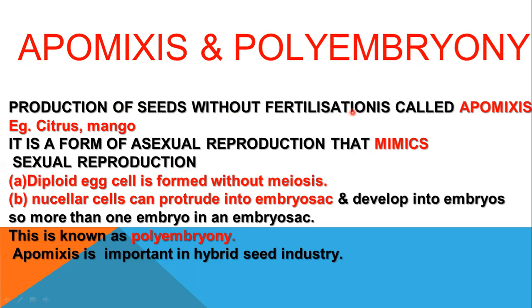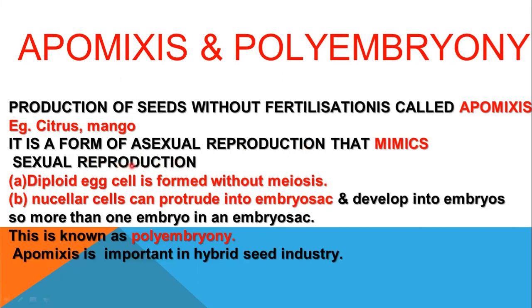As I already told you, biologists should always be ready to accept exceptions. So this is an exception. Production of seeds without fertilization is called apomixis. For example, some species of mango and citrus fruits, oranges, have many seeds that are apomictic seeds. There is actually no fertilization involved in the formation of the seed. That is why it's a form of asexual reproduction, which mimics sexual reproduction.